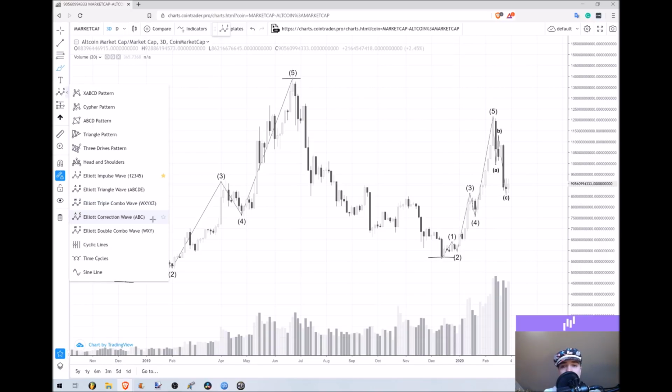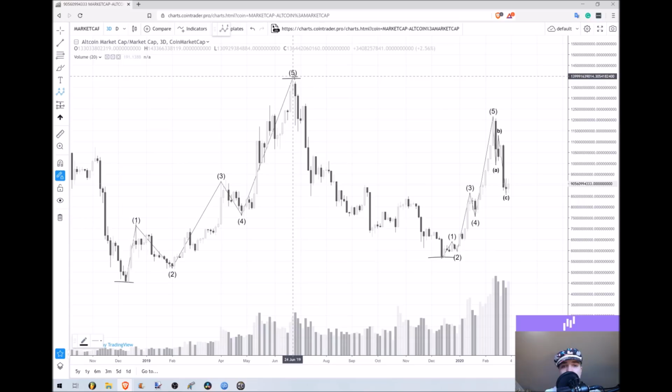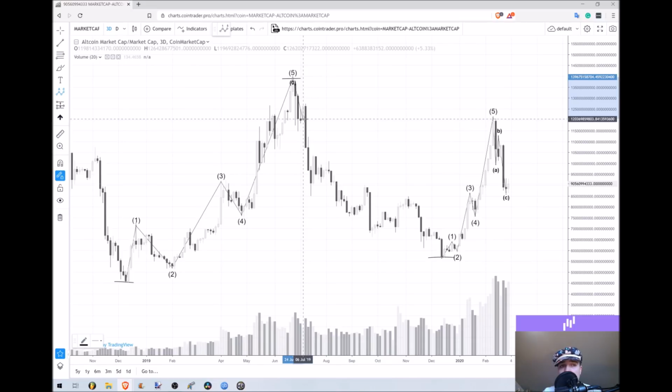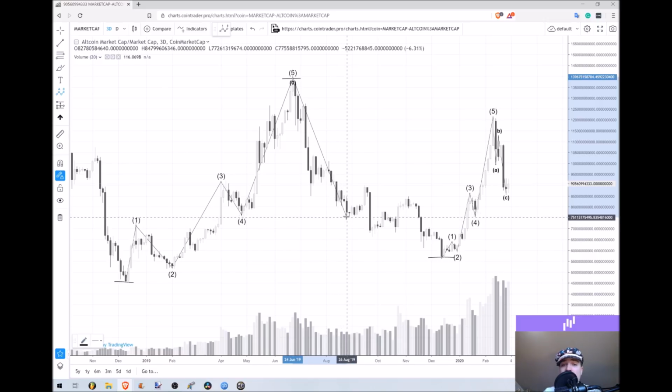Now let's go ahead and look at this. Now the corrections are a little bit different. And as far as the ABC goes, I haven't done a micro Elliott wave count on this, so I haven't gone into the smaller time frames and figured out exactly what the pivot points are for the ABC correction to be completely correct.